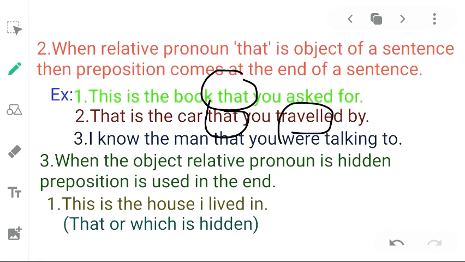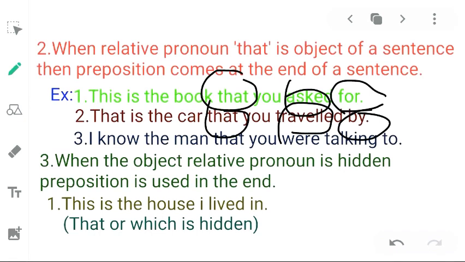In the first example, the transitive verb asked for has been used and the preposition has been used at the end of the sentence. In the same way, in the second example, the preposition has been used at the end of the sentence. It is because the relative pronoun works as object. So when a relative pronoun comes as object, then we can use the preposition at the end of the sentence.